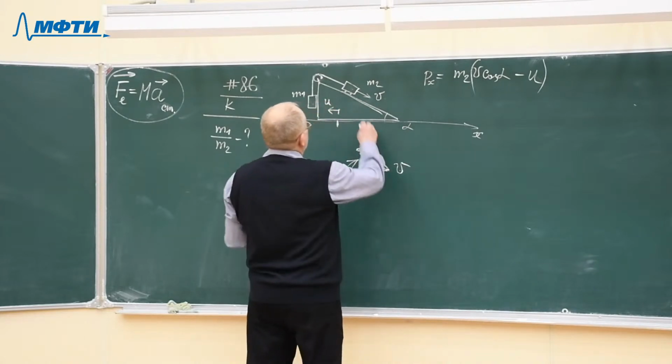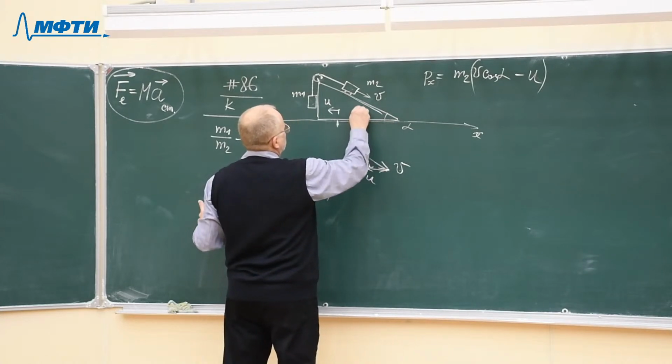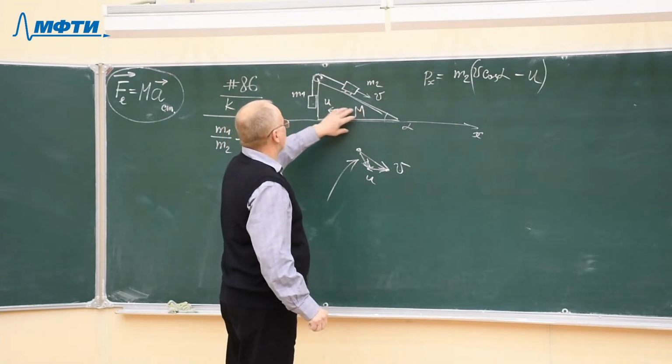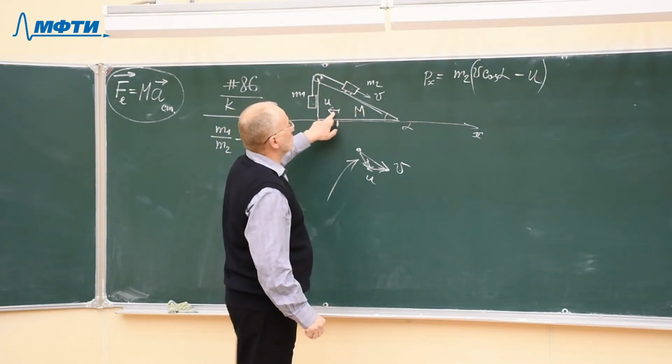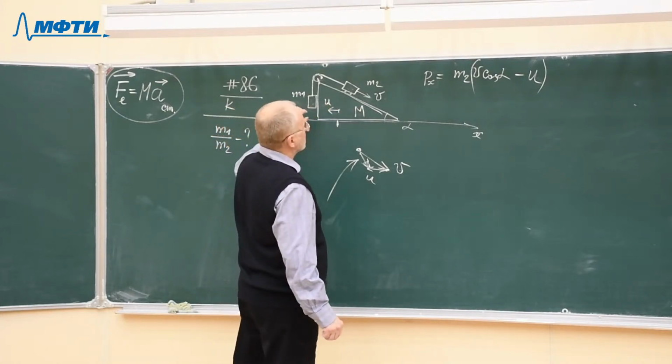And the block of a larger mass, let's denote this mass by capital M, the mass of the wedge, will go in the opposite direction with velocity u, so it will have momentum M times u in the opposite direction.